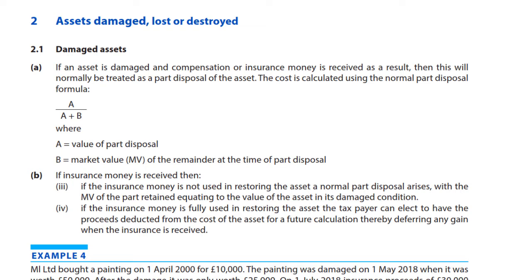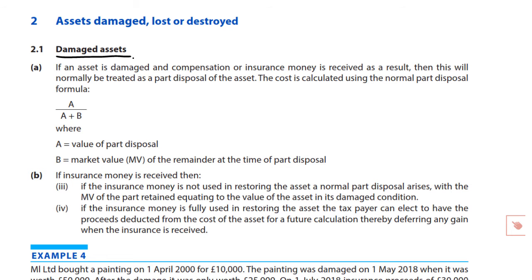So we're looking at assets damaged or lost or destroyed. Now, in terms of disposals, that's going to, as we know it in capital gains terms, be classified as either a part disposal or an absolute outright disposal. And whether there is a gain or indeed loss to compute in relation to the damage, the loss or destruction of the asset will also then be dependent upon whether there's any insurance proceeds or any compensation in relation to the damage done to the asset or the loss or destruction of that asset. So we deal firstly with damaged assets here.